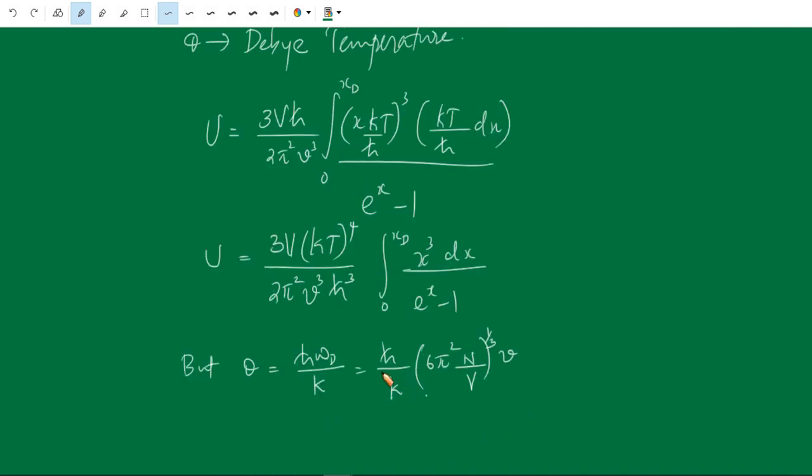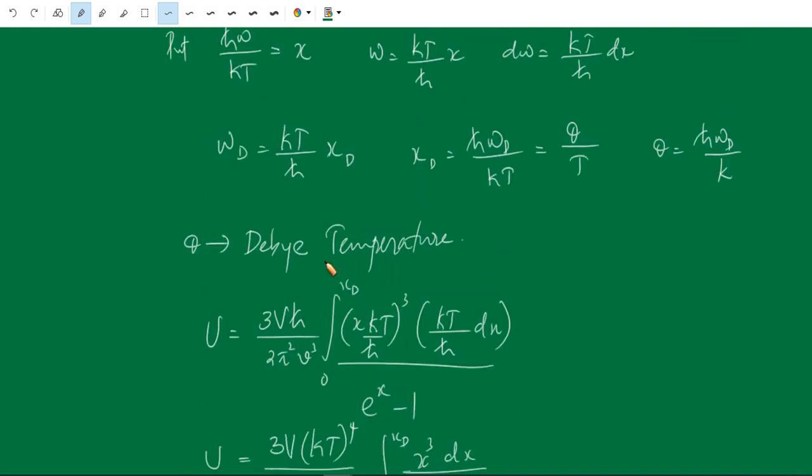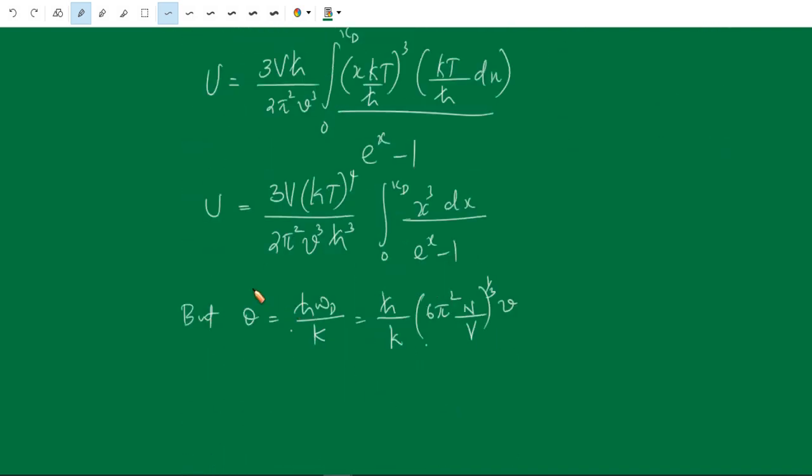If we substitute this value in the expression of the thermal energy, we get U is equal to 9NkT, T by theta cubed, integral x³ dx divided by e^x minus 1 from 0 to xD.